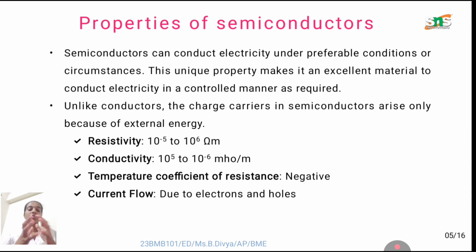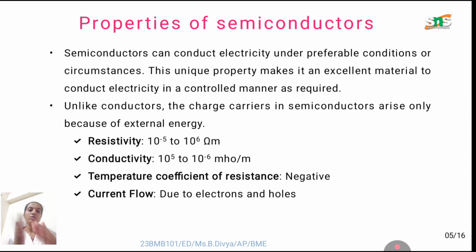Generally the resistivity of semiconductor materials will be of 10 to the power minus 5 to 10 to the power plus 6 ohm per meter. Conductivity will be of 10 to the power plus 5 to 10 to the power minus 6 mho per meter.